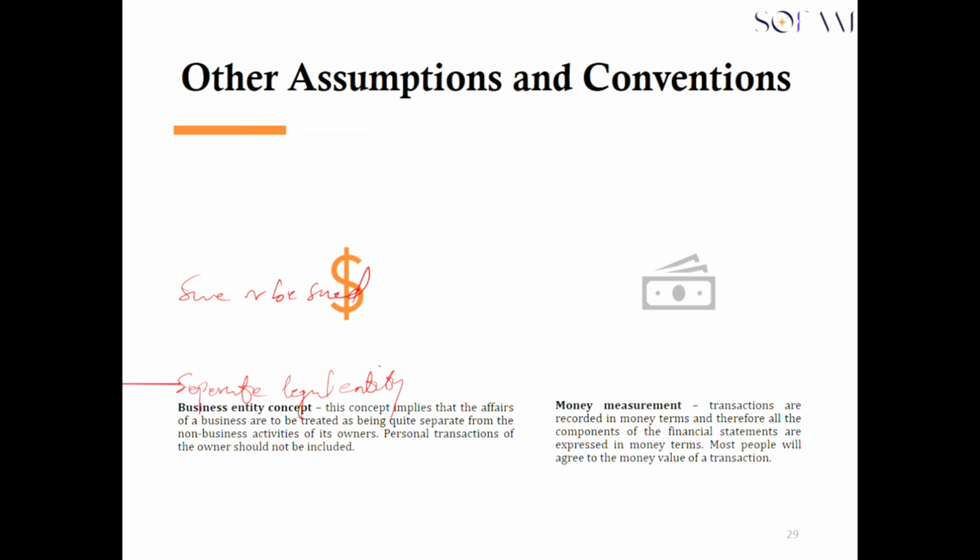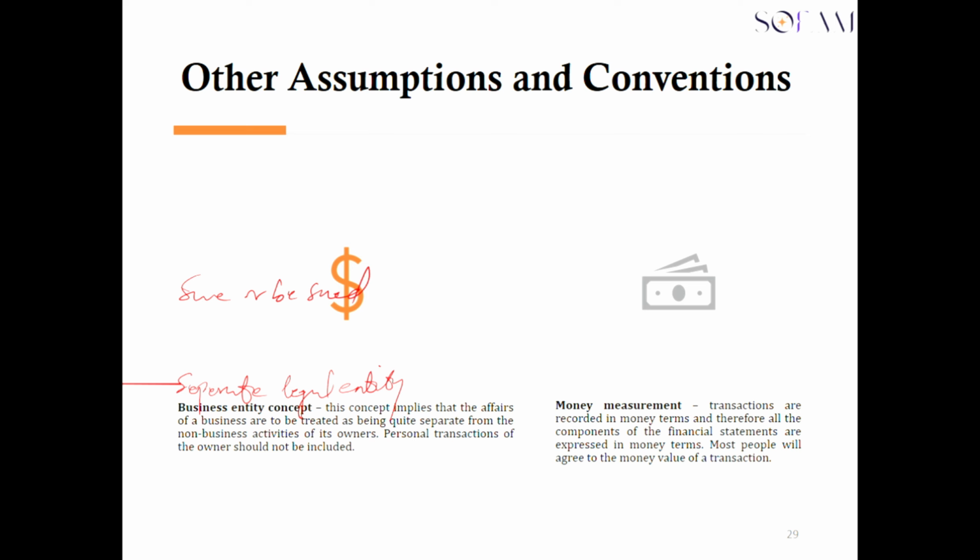We have a similar concept in accounting, and that is the business entity concept. So basically what we are saying is that when it comes to preparation of the financial statement of the business, because the owners of the business are seen as a different person from the business, the personal transactions or affairs of the owners should not be recognized in the financial statement or in the books of the business.